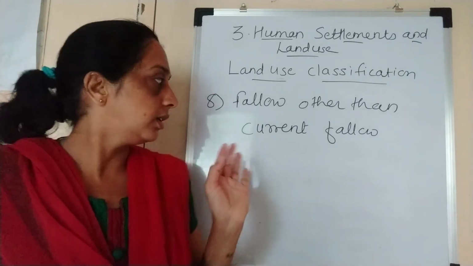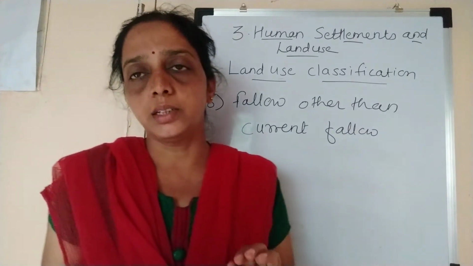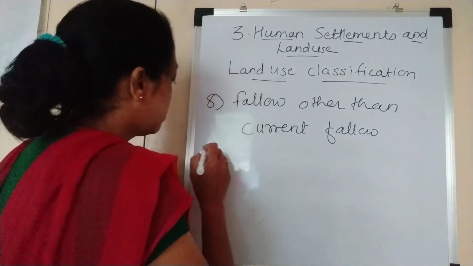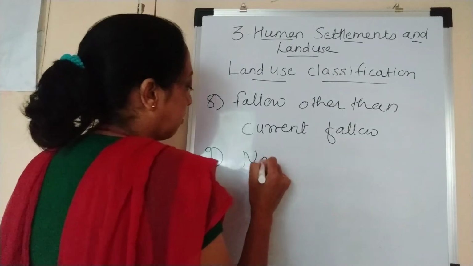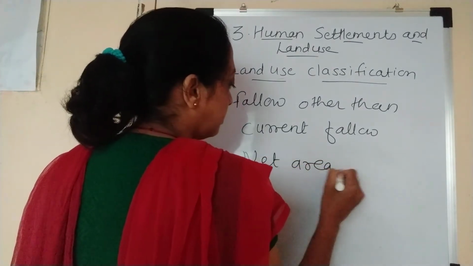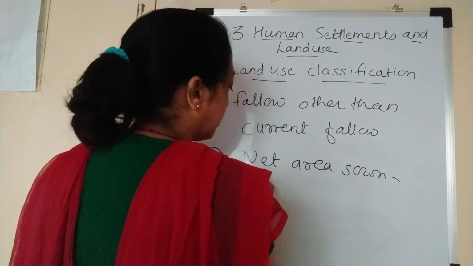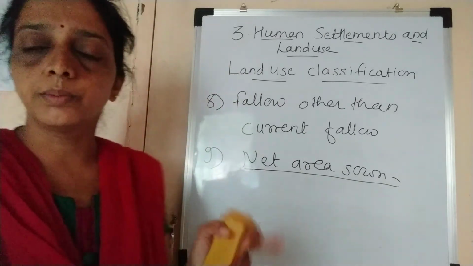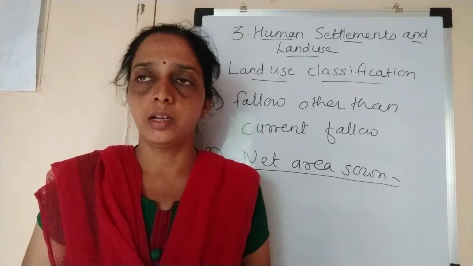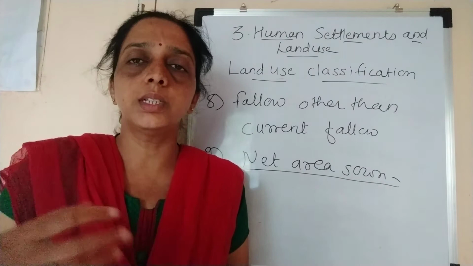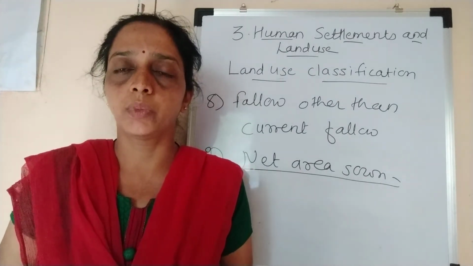The last is net sown area, net area sown. Net area sown means the agriculture area where production is taken from agriculture.